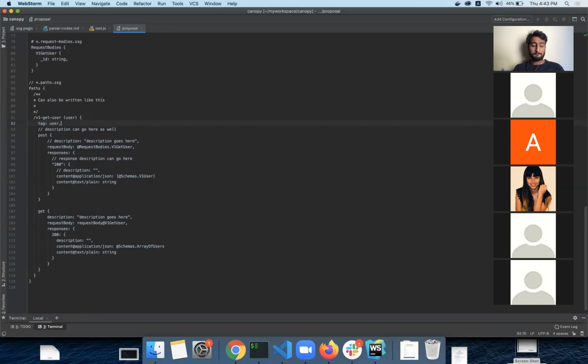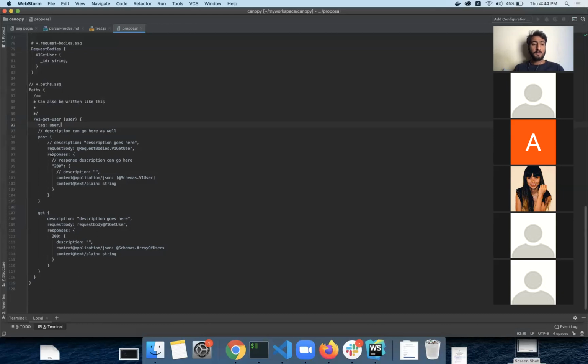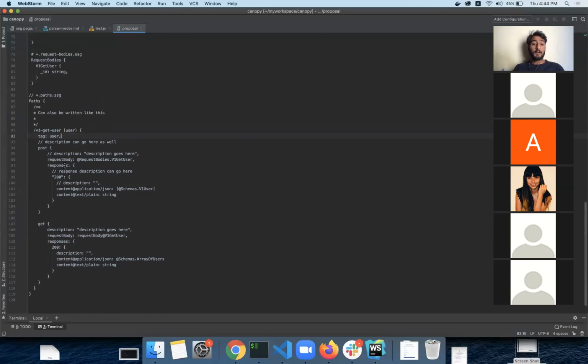Takir, I just have a question. How could we handle request parameters in our paths? Is it the same as we would do in Swagger, or do we have some different thing in our TSC syntax for request parameters? Yeah, look, request parameters for the get can be parameters, and for the post it can be request body.